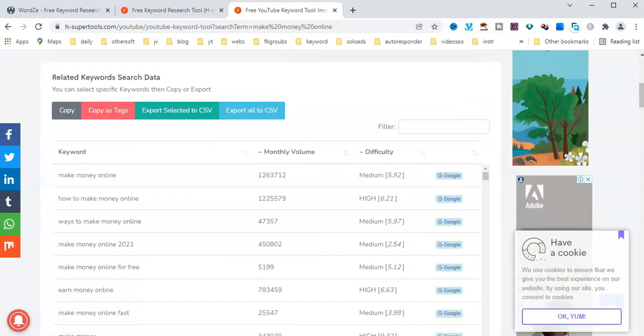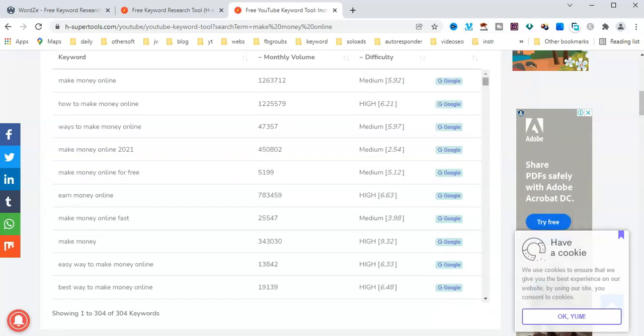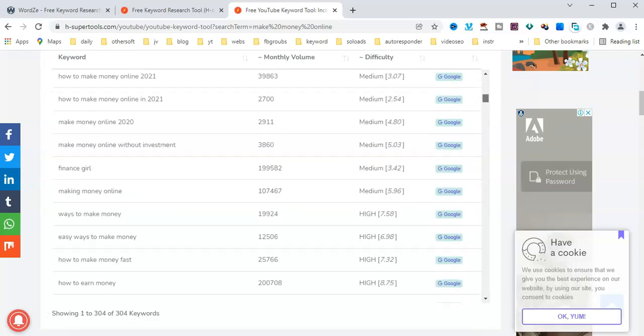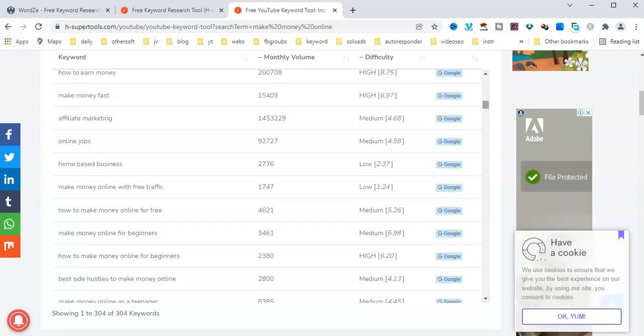Here is a medium keyword, also low keyword and high competition keyword available. How to make money online, where to make money online, ways to make money online, make money online 2021. So you can check these keywords. You can get a low competition keyword and you can easily do SEO in videos. Here's make money online with free traffic. Only search volume is 1747.